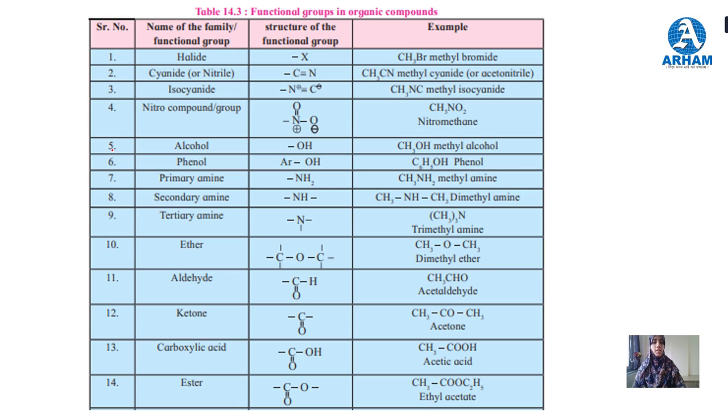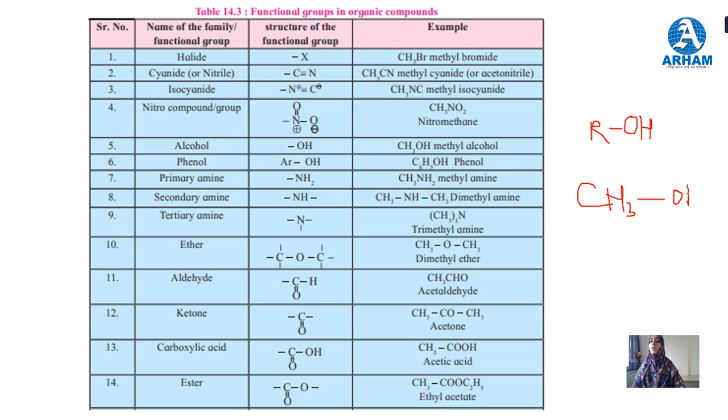The other functionality is alcohol. Alcohol is the hydroxy group. When the hydroxy group, that is OH, is attached to any alkyl group, the functionality is called alcohol. The example here is methyl alcohol, CH3OH.